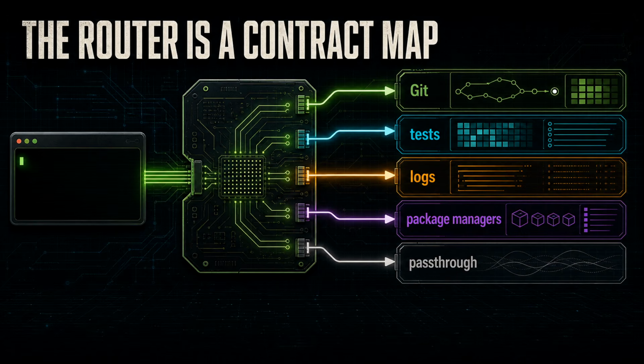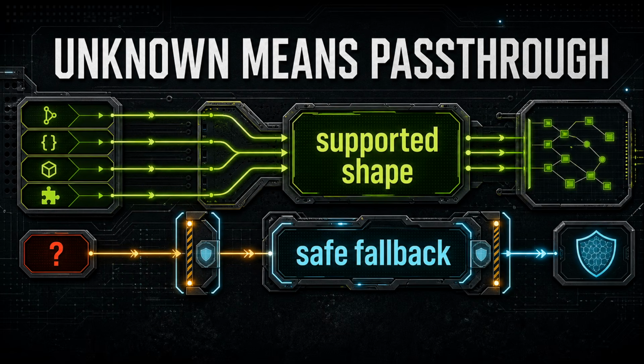Let's make that router idea concrete, because it tells you where RTK's confidence lives. The router is not just plumbing. It is a map of which tools RTK believes have stable enough shapes to optimize. A command family gets a handler because its output has recognizable semantics. Git status has states, test runners have failures, tracebacks, counts, and summaries, logs have repetition, package managers have progress and dependency summaries. If a command is unknown, the safe behavior is pass-through or generic proxy tracking. RTK should not pretend it understands a tool it does not understand. That is important. The absence of a filter is also a design decision.